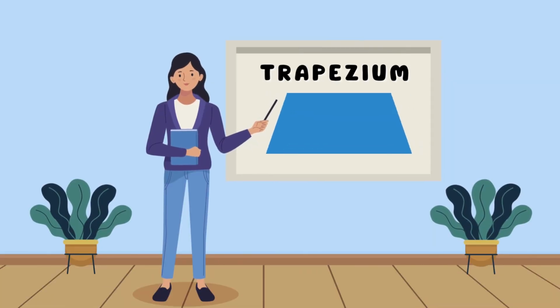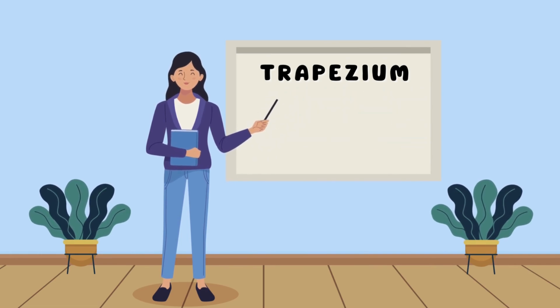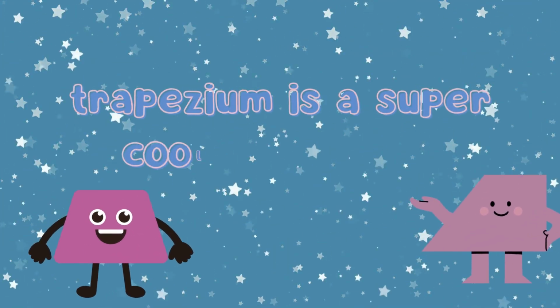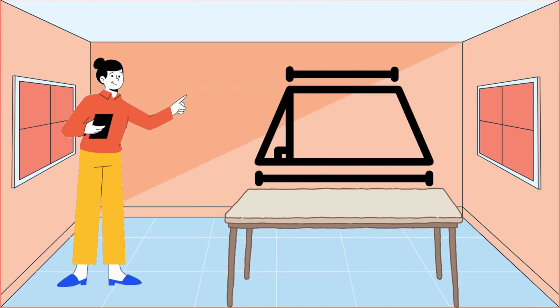The next flat shape that we will discuss is another unique flat shape, the trapezium. A trapezium is a very cool and unique shape. Imagine you see a table that has two parallel sides, but the other two sides slope in different directions. Well, that's a trapezium. The parallel sides are called the base and top, while the two sloping sides make the trapezium look more dynamic. So, trapezium have a different style compared to other flat shapes.